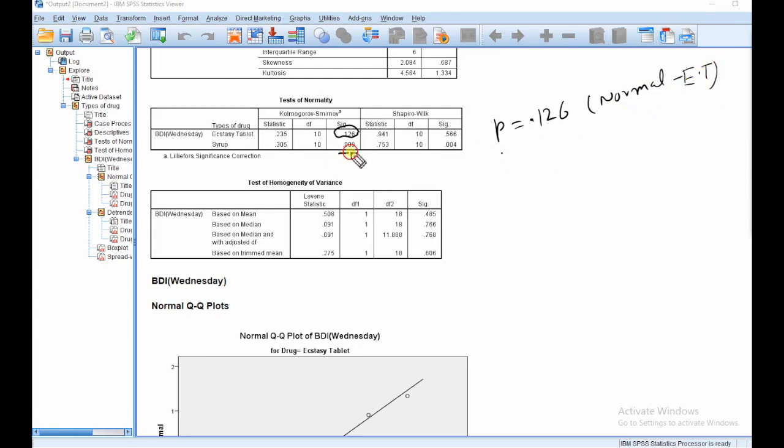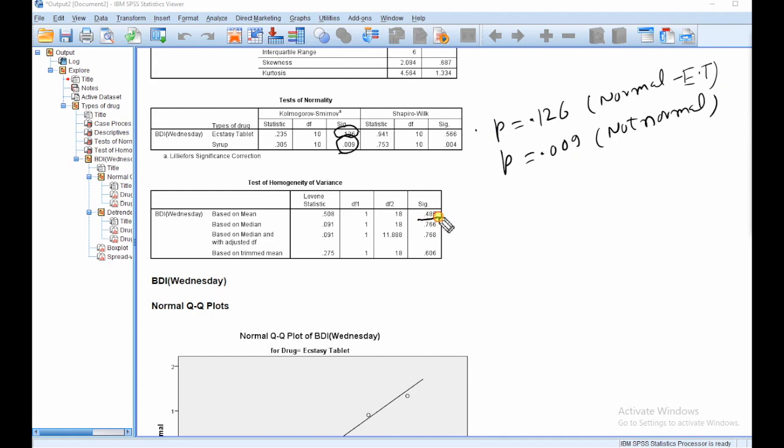And the second is 0.009, so this data is not normal. The condition is that both groups' data should be normal.